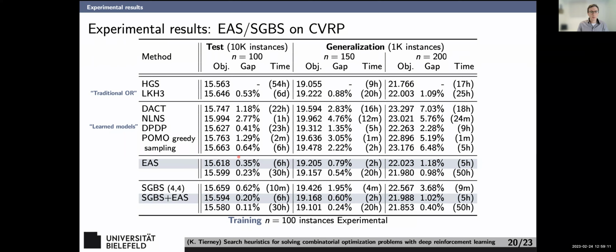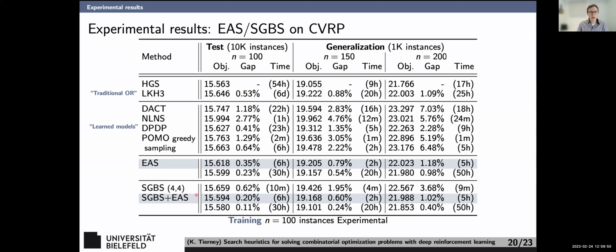EAS gets to within 0.35% of HGS. So HGS, again, the best method, hands down. We can't beat it. But we're going to come really close in a moment. So you can see EAS, what's really great is that it generalizes really nicely. Even as the instances get bigger, the gap to HGS does not go up by a lot. Whereas you look at other methods like POMO, which EAS and SGBS are based on, the gap goes up quite a bit, as well as competing methods like DACT. DPDP does pretty well. LKH3, for example, also doesn't really go up that much because, I mean, it's not trained on anything.